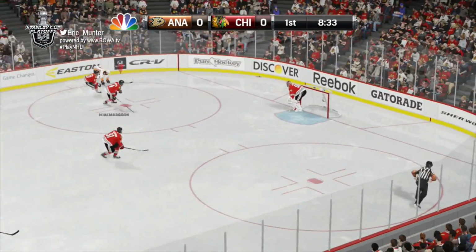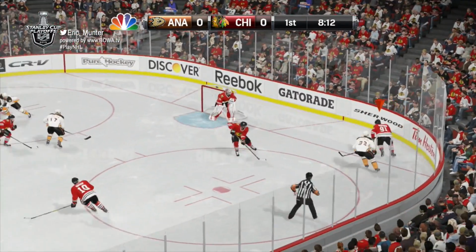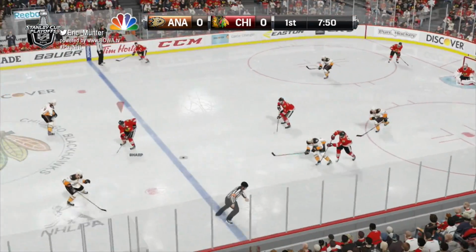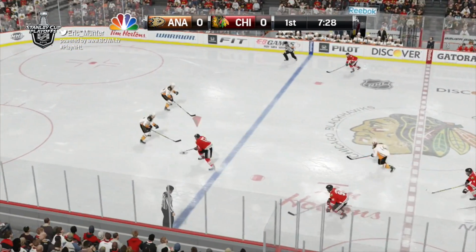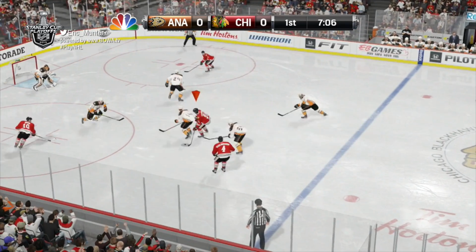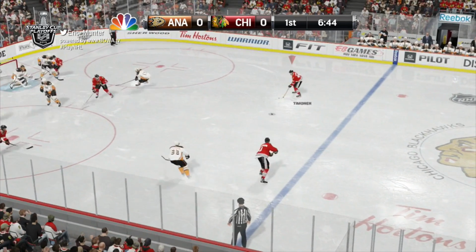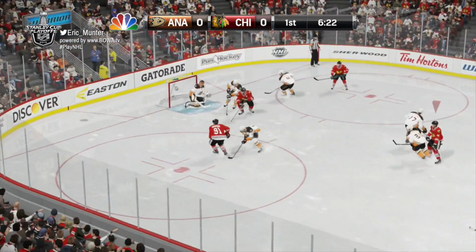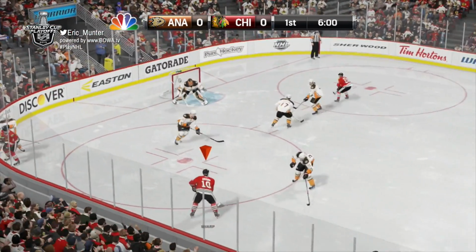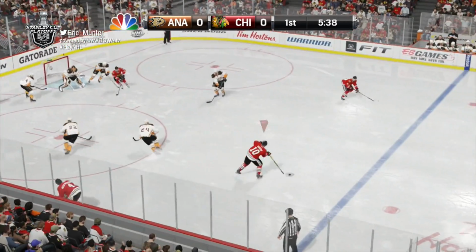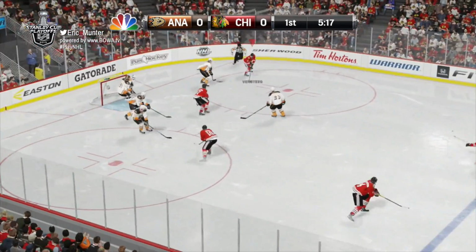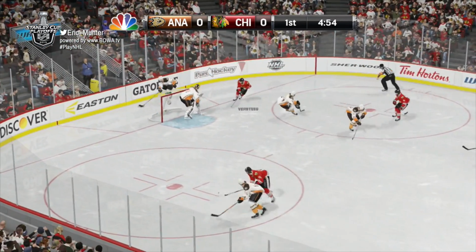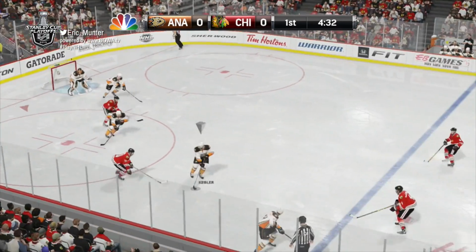Anaheim in over the blue line. They dump it around the boards. Brad Richards goes to rescue the puck, comes away with it. Richards springs Sharp. Sharp moving ahead, makes a move. Dishes to Richards. Richards to Hjalmarsson. Hjalmarsson to Timonen. Timonen shoots in through traffic, was blocked away. Over to Sharp. Sharp looking, feeds it over to Timonen. Down low, looking for Versteeg, but Fowler with a good stick, intercepted and works around behind his net.